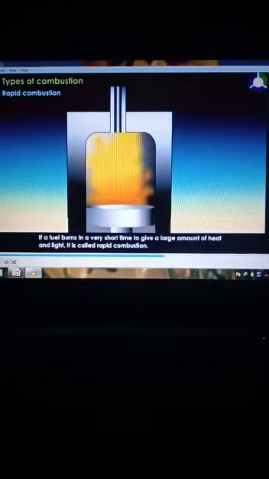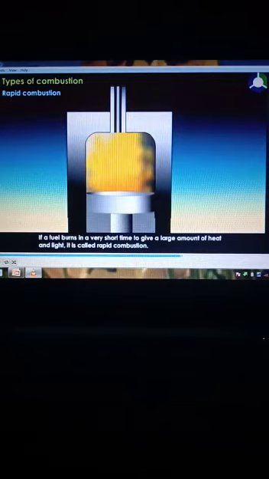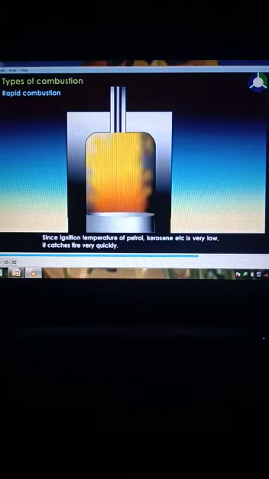Rapid combustion. If a fuel burns in a very short time to give a large amount of heat and light, it is called rapid combustion. Since ignition temperature of petrol, kerosene, etc. is very low, it catches fire very quickly.